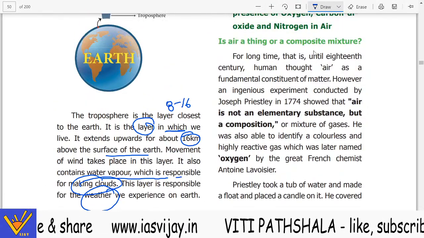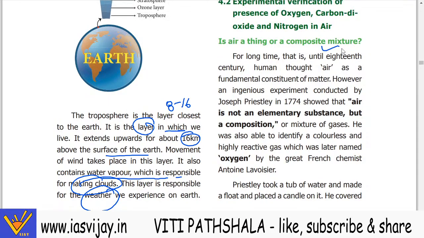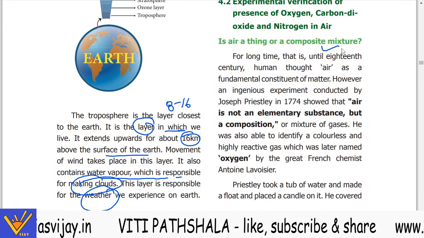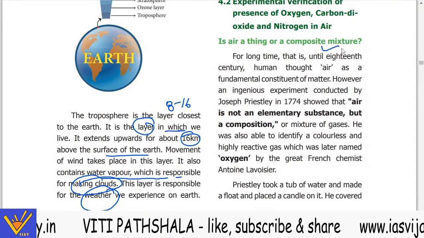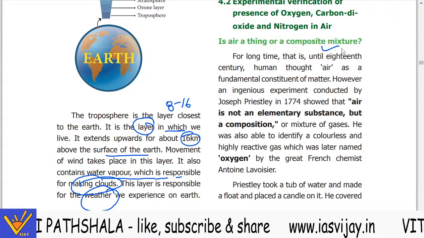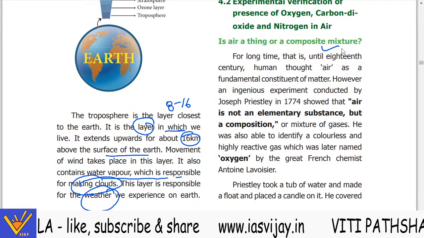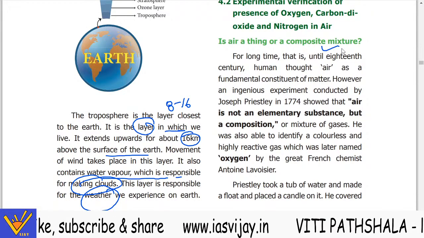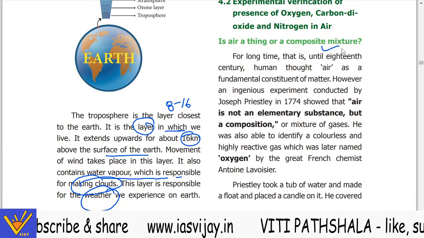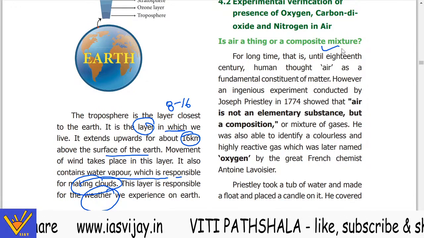Is air a thing or a composite mixture? For a long time, until the 18th century, humans thought of air as a fundamental constituent of matter. However, an experiment conducted by Joseph Priestley in 1774 showed that air is not an elementary substance but a mixture of gases.